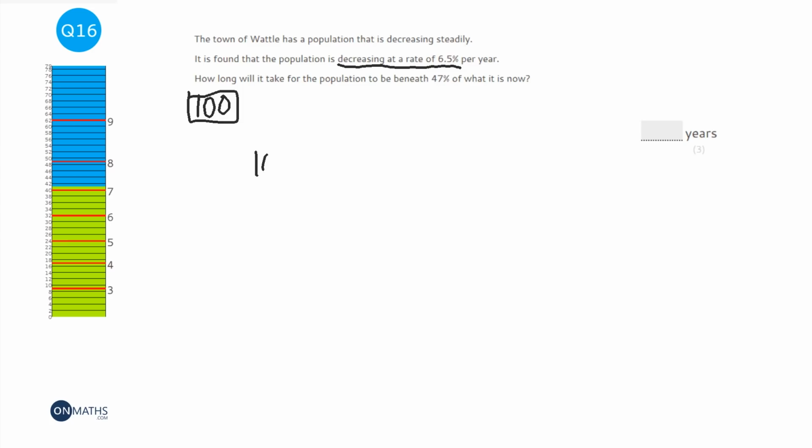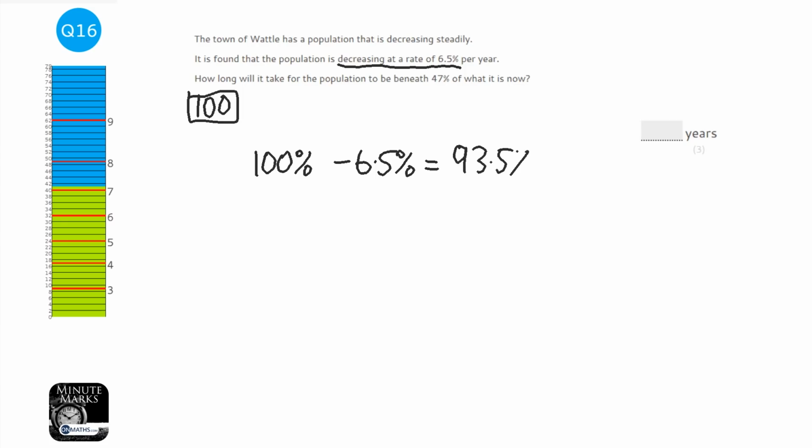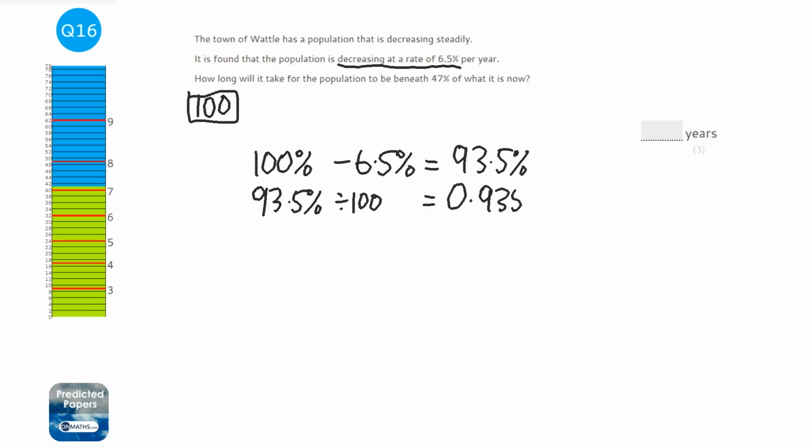To do a multiplier, you start off with 100%, you do whatever the question's saying, so this time we're decreasing by 6.5%. This will be on the calculator paper, so you might as well use your calculator to do 100 take away 6.5, and hopefully the answer is 93.5%. To convert it into a multiplier, you just divide by 100. You're just converting it to a decimal, but the paper will call it a multiplier. That would be 0.935. So whenever I times something by 0.935, I've decreased it by 6.5%.